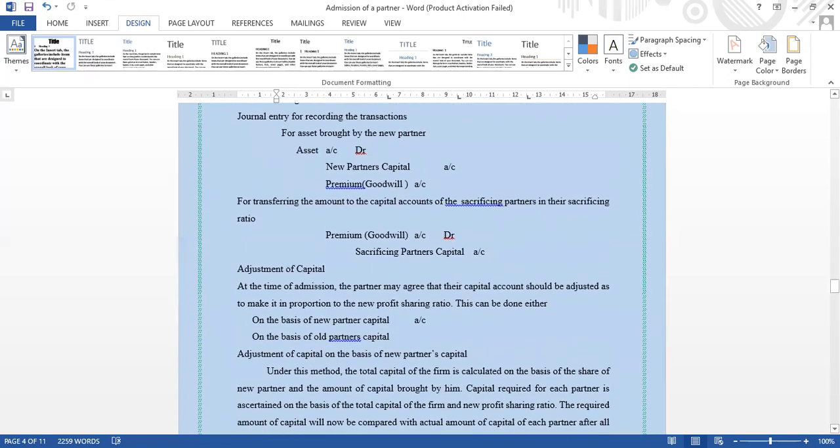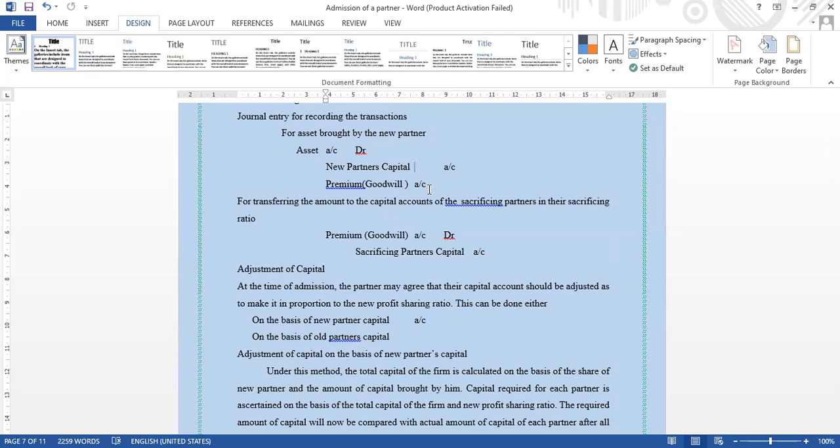The journal entry for the recording of transactions, the assets brought by the new partner. What is the journal entry? Asset account debit to new partner's capital account. And if any goodwill is there, that goodwill also will be written here. That is the journal entry for assets brought by the new partner: asset account debit to new partner's capital account and premium account for goodwill.